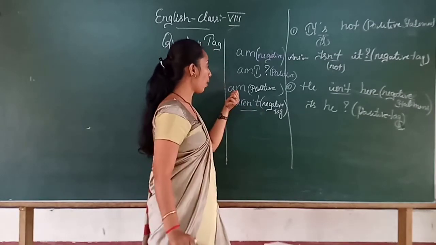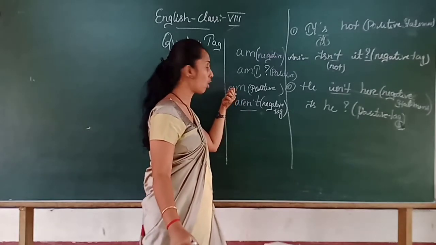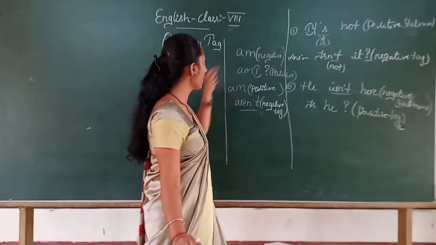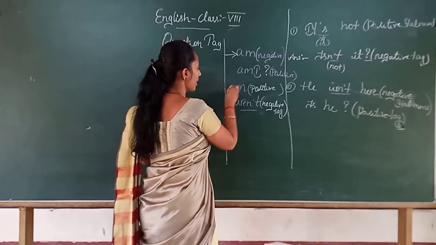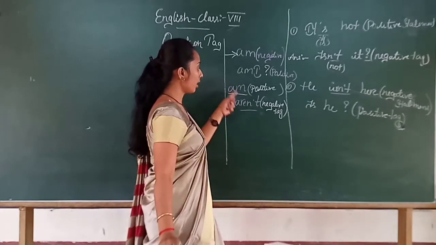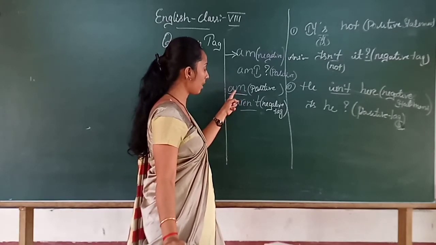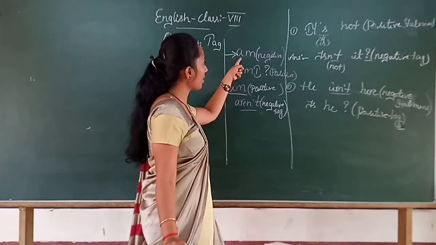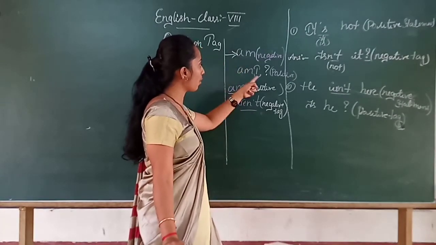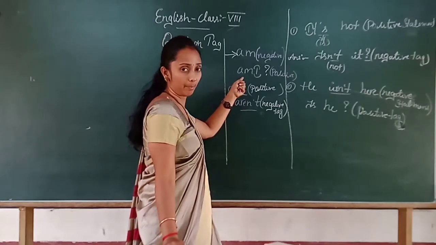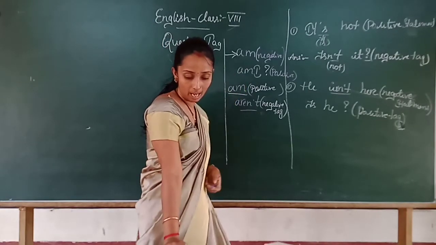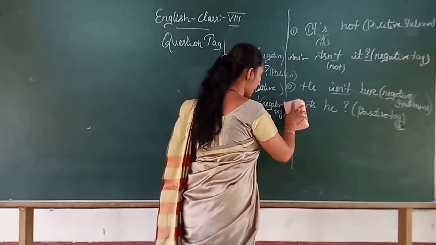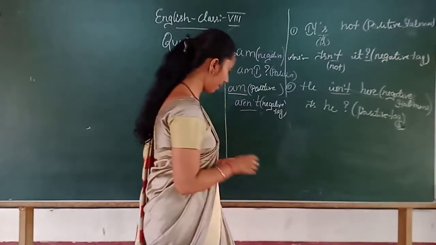Is it clear? Positive statement with auxiliary verb am. I am particularly referring to these words, children. So if it is a positive statement, then the negative tag should come as aren't. If the statement is negative with am, then your positive tag comes as am I. Okay? Let's take down an example. Take down a sentence.